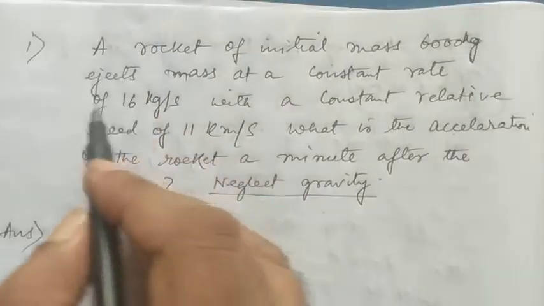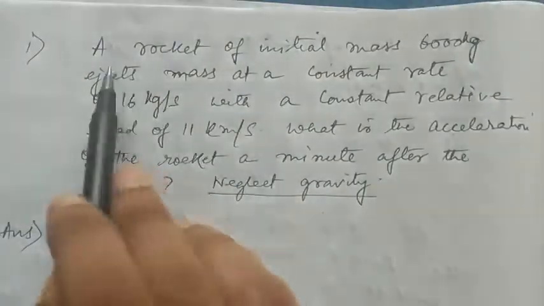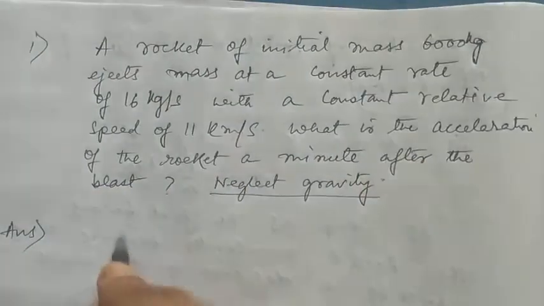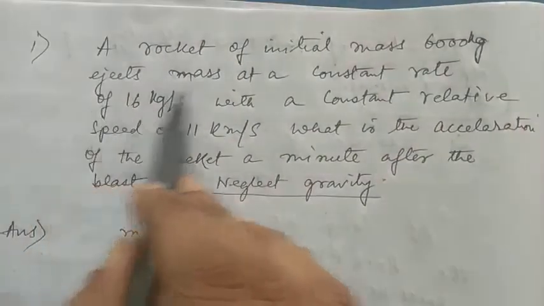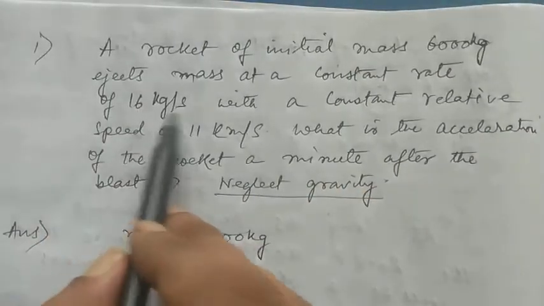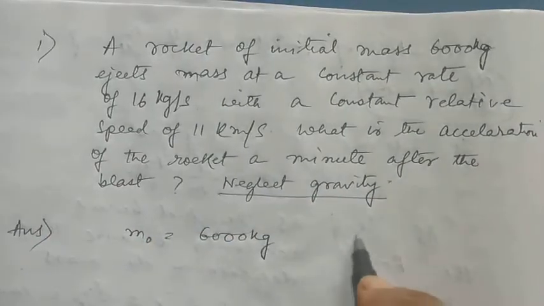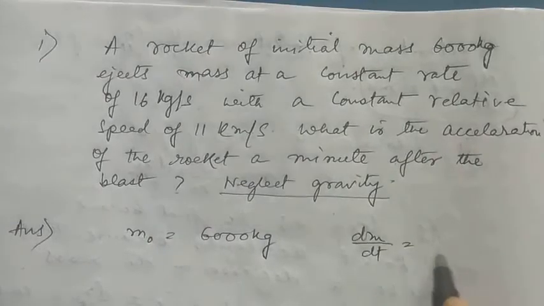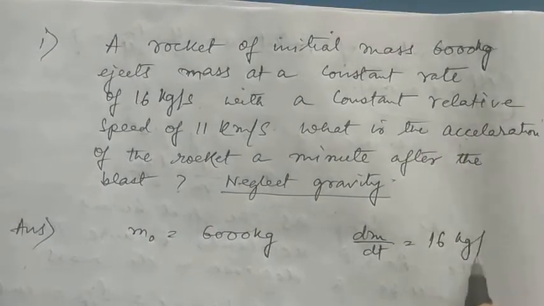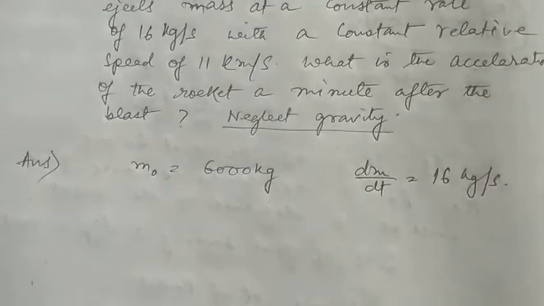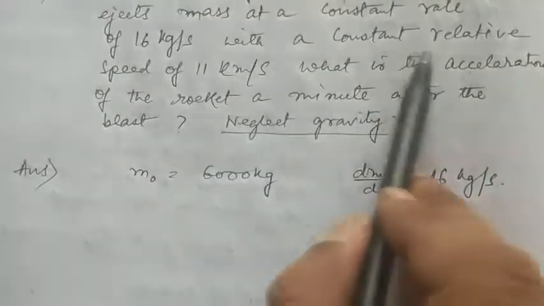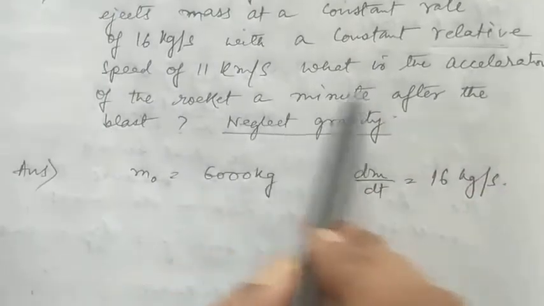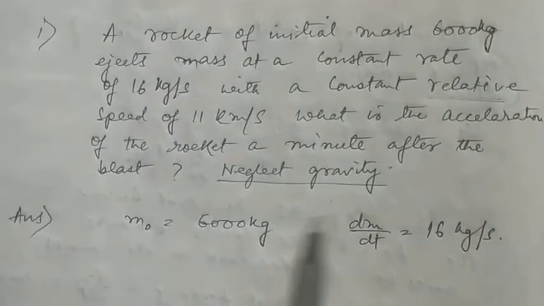Now we take a few examples. The first one: a rocket of initial mass 6000 kg. So we can write m naught as 6000 kg. It ejects mass at a constant rate of 16 kg per second, so the value of dm/dt, the ejection of fuel, is 16 kg per second, with a constant relative speed of 11 kilometers per second. What is the acceleration of the rocket a minute after the blast?